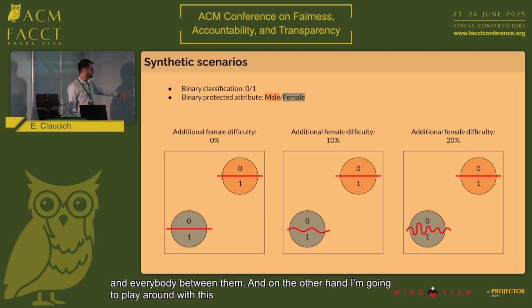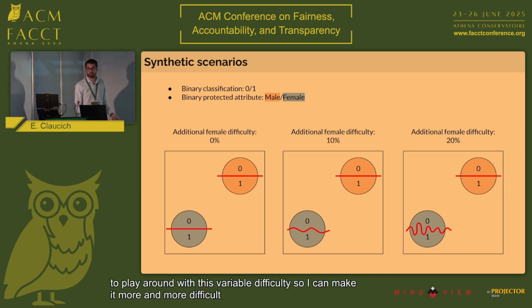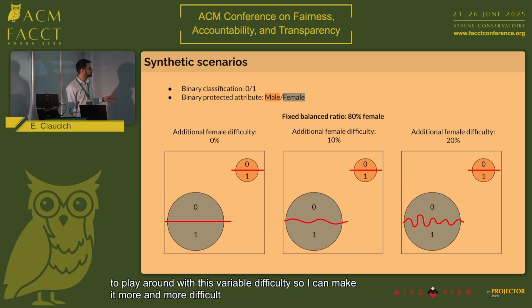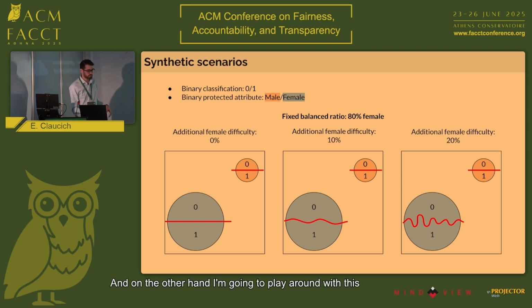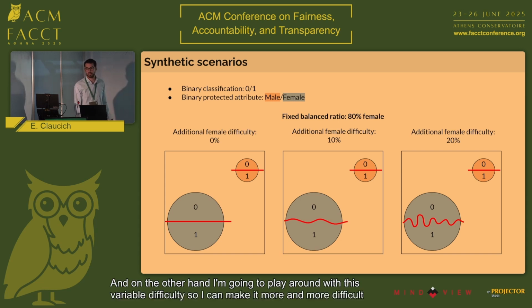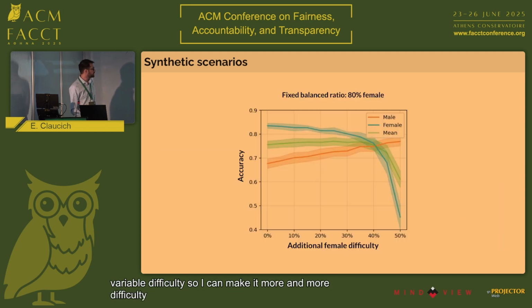For the female subgroup, I can make the task more and more difficult than for the other one. So playing around with these two variables, I can have any combination of them. I'm showing you here just an example of a fixed balance ratio with an overrepresentation of female and this additional added difficulty for that same group.